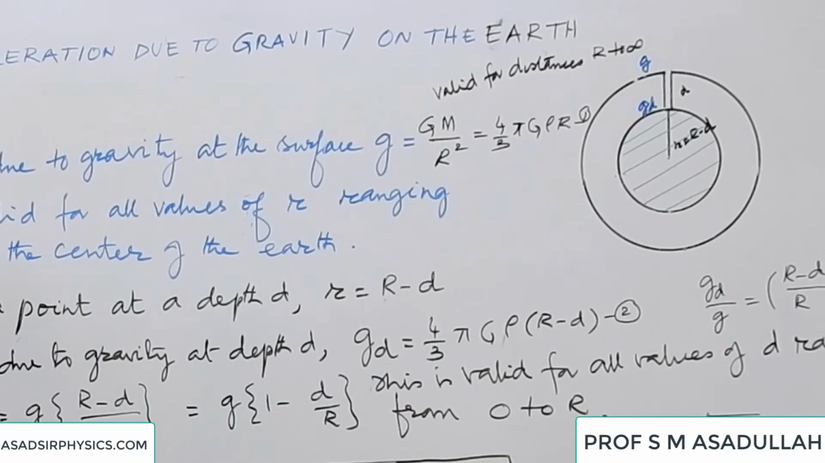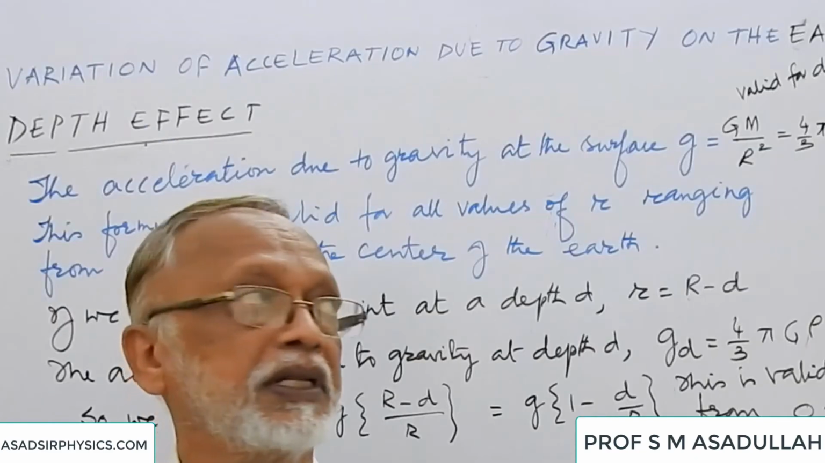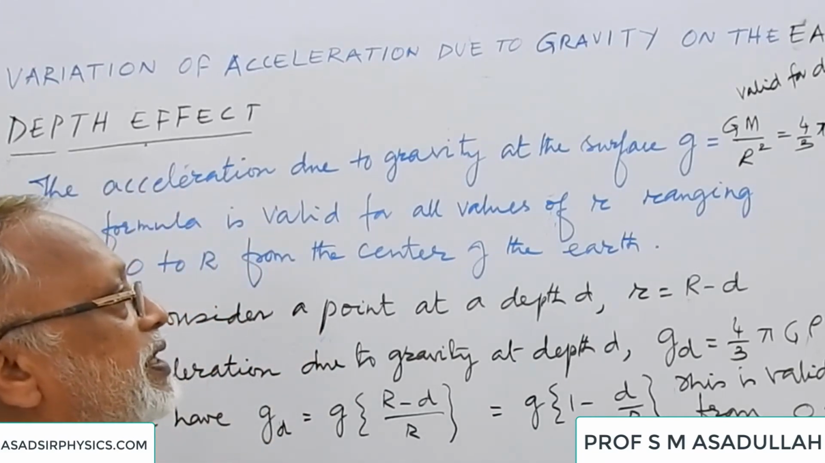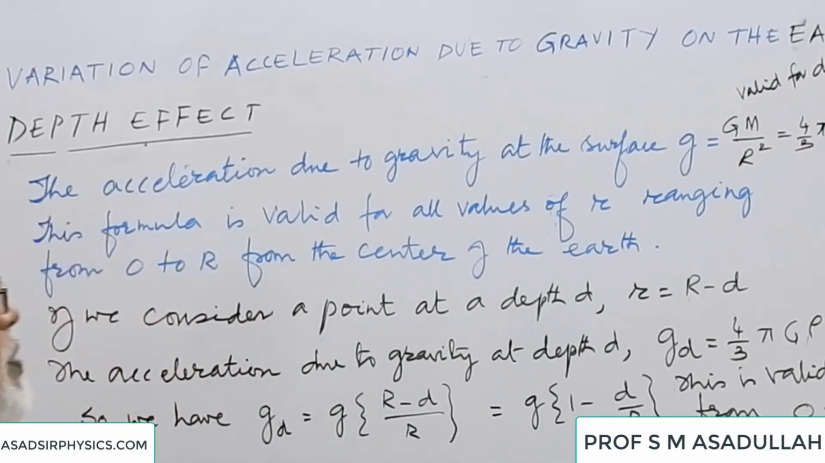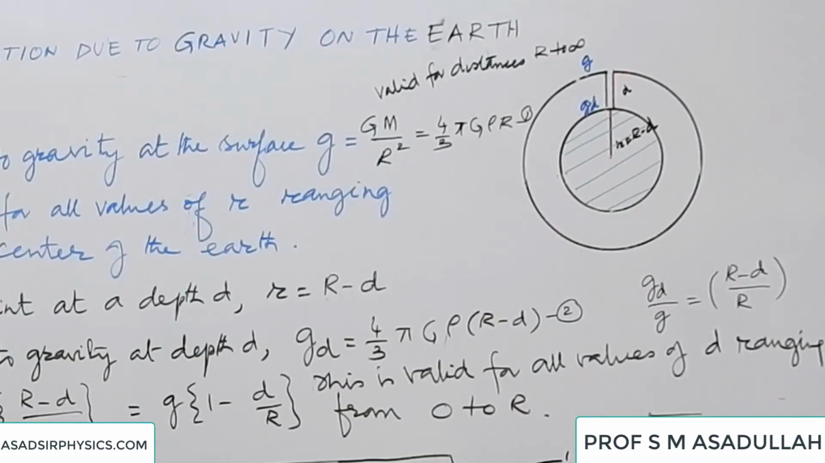Then we have to use a formula which contains some quantity which is remaining constant. The other formula is 4 by 3 pi G rho r. Here rho is supposed to be constant, but in fact even rho is not constant. As we go deeper into the Earth, the density of the Earth increases. To make the thing simple, let us suppose that rho is constant. Then we can use this formula 4 by 3 pi G rho r. This formula is valid for all values of r, that is distances ranging from 0, that is from the center of the Earth, to the surface of the Earth.